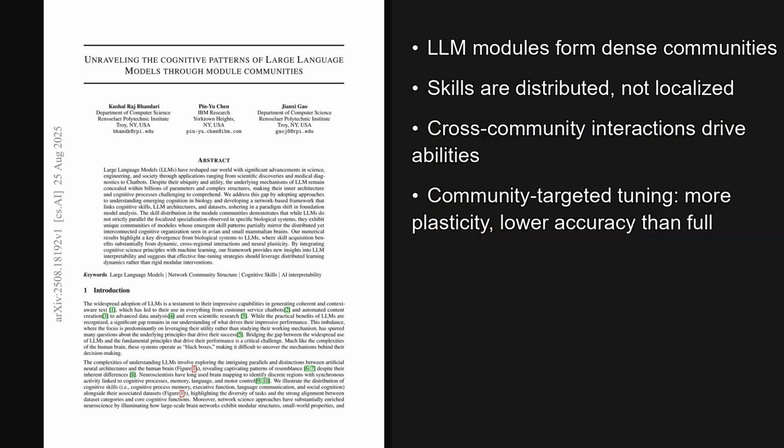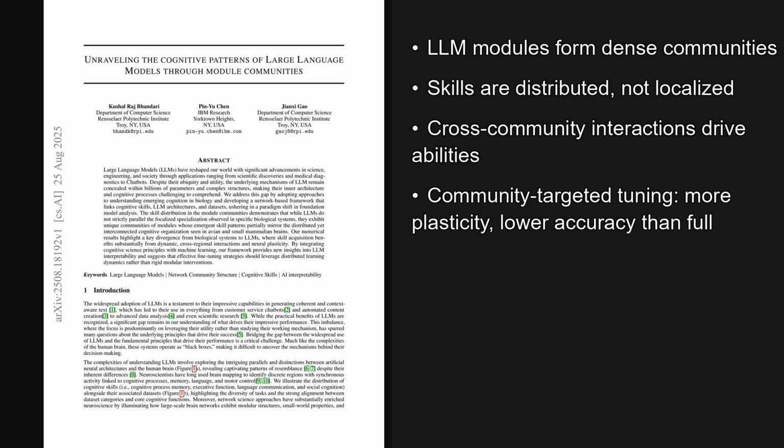I'm Alex. Today we're looking at a paper from the Hugging Face trending list, published on August 25th, 2025, just 2 days ago. The headline result is that large language models show clear communities of modules linked to clusters of cognitive skills, yet the skills remain widely distributed with strong cross-community interactions, not neatly localized, like in a human brain.